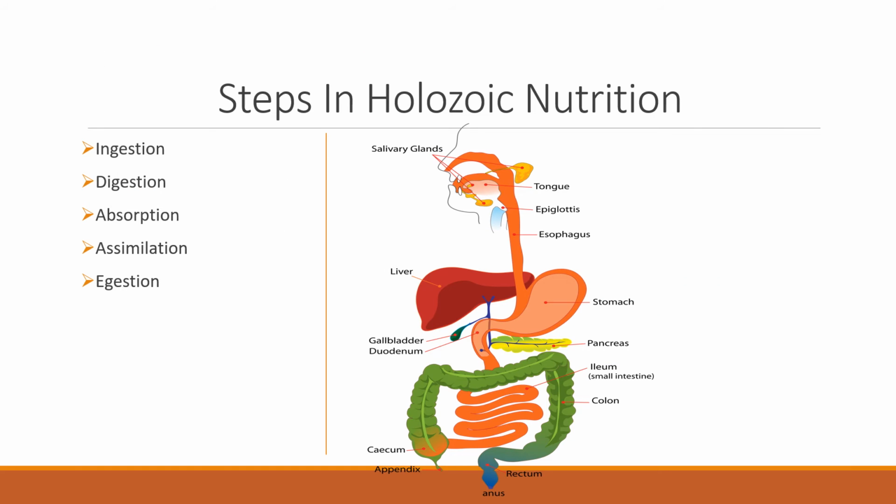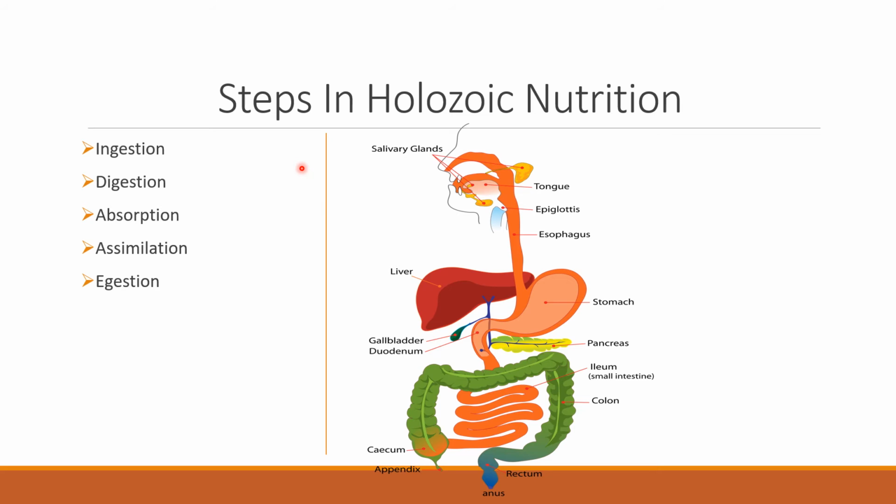Now coming to human beings. Steps in Holozoic nutrition. We know that human beings consume complex food, and that has to be digested into simpler substances so that even the cells, which are the fundamental unit of our body, can use the absorbed substances.